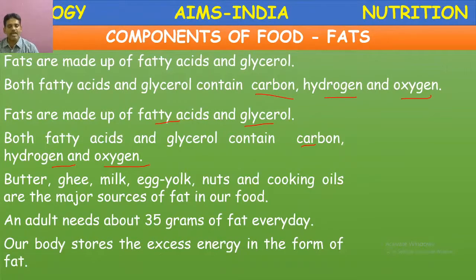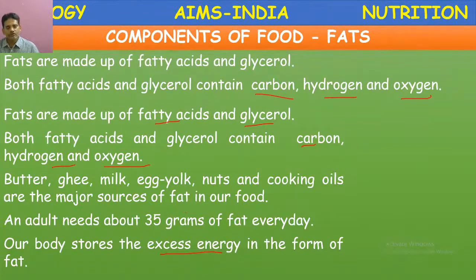Our body stores the excess of fat in the form of a fatty layer beneath the skin or surrounding the different internal organs. A layer called adipose tissue or fat tissue is present in animals, in human beings also, beneath the skin. So that is the stored energy. Compared to carbohydrates, fats provide more energy.